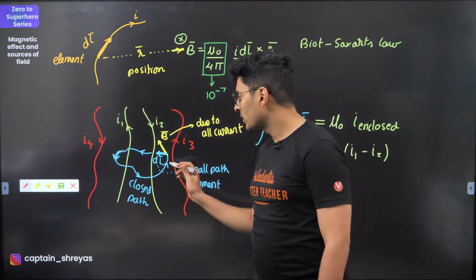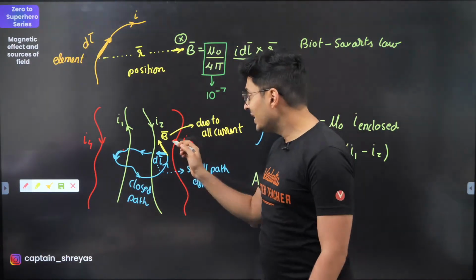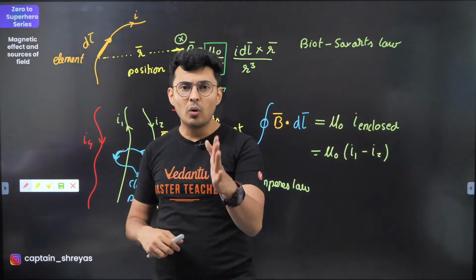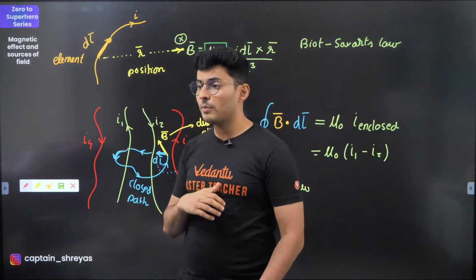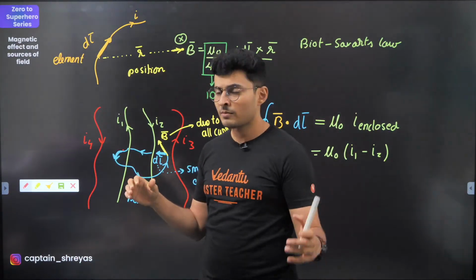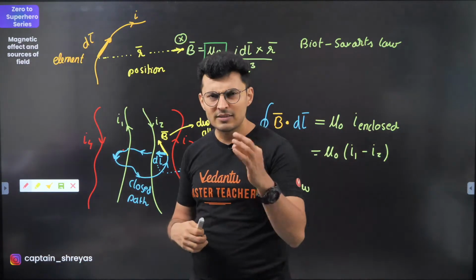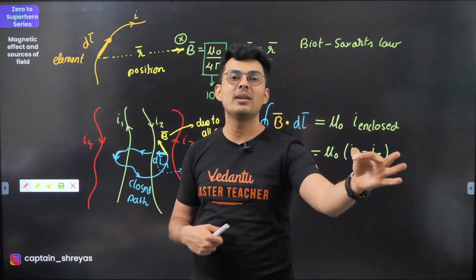Now if I take any point and calculate the field at that point, will it be because of only I1, I2, or because of I4, I3, or because of all the currents? The field at any point on this blue colored path, is it because of any one specific current carrying wire, or because of all the currents?